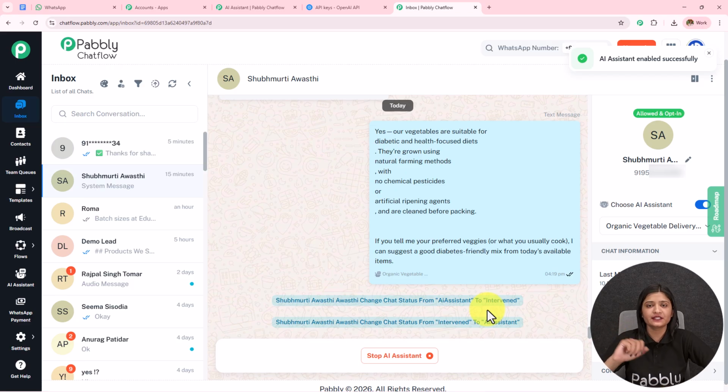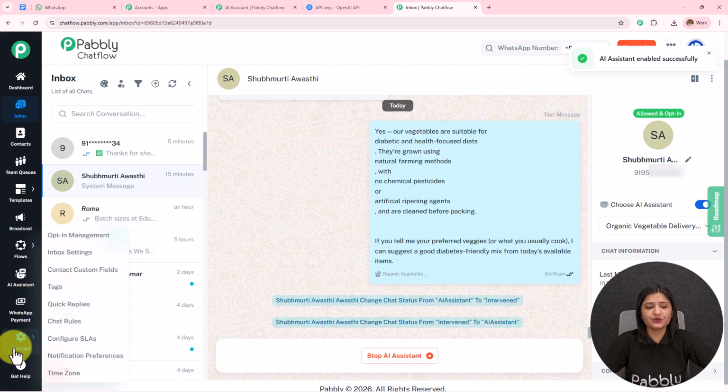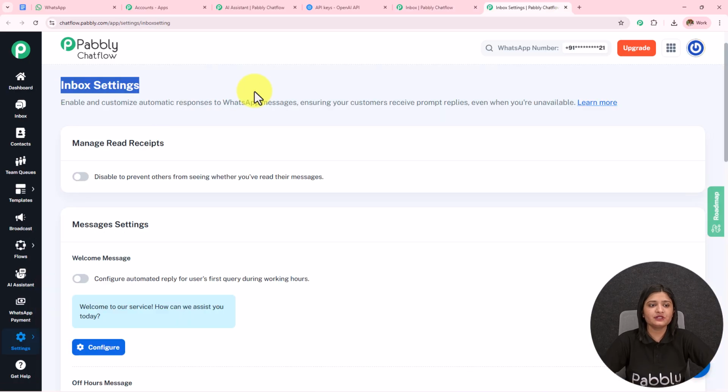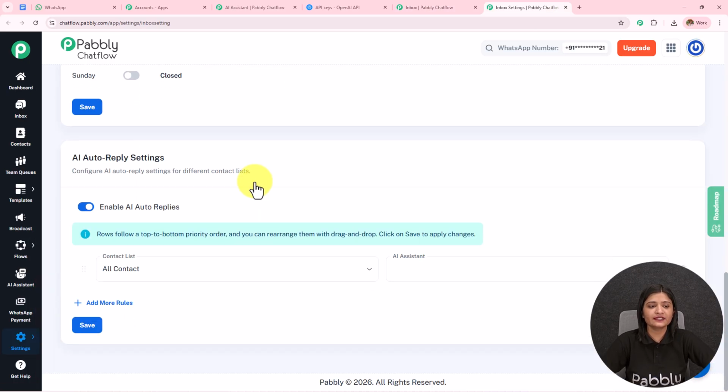So what we can do, we can assign the AI assistant to a group of contacts or to all the contacts. For that, on the left hand side we have all these options. I'm going to go towards the settings and open the inbox settings in a new tab. Here I've landed on this inbox settings. If I scroll down, I get this option of enable AI auto replies. I have toggled this on.